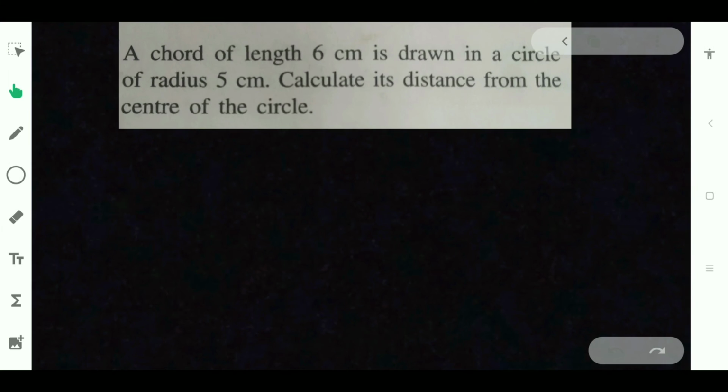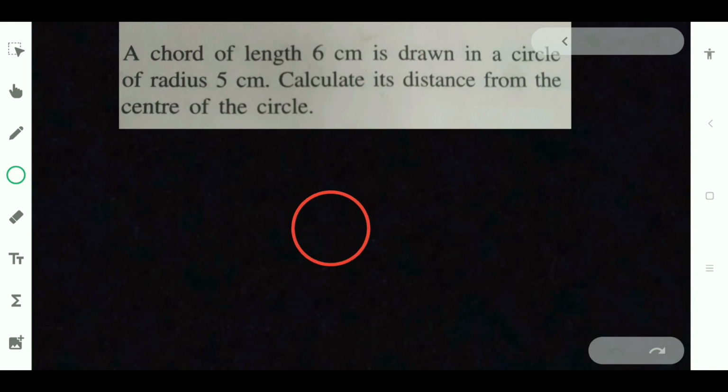This is the last part of this video, and this will be the question which I am giving you. So this is a simple question, and more detailed questions we will be doing from the next video. So this is the question, just have a look at it. A chord of 6 centimeter is drawn in a circle of radius 5 centimeter. Calculate its distance from the center of the circle.